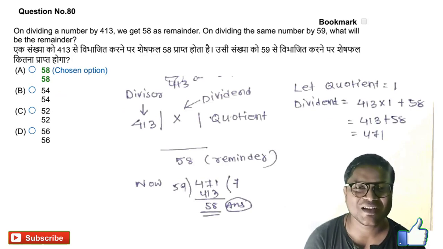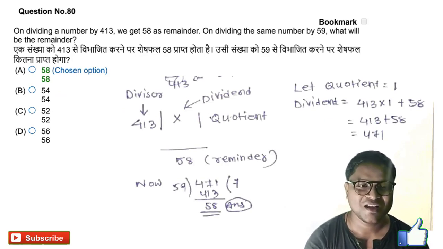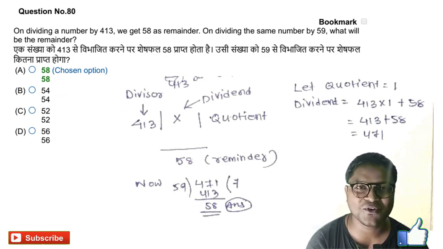Next question, question number 80. On dividing a number by 413, we get 58 as a remainder. On dividing the same number by 59, what will be the remainder? For this question, you just take the quotient as 1.